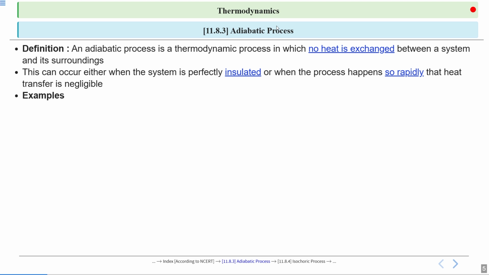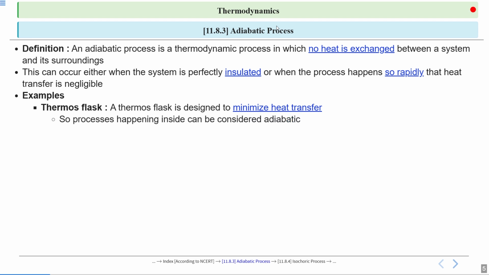Examples: thermos flask. This is the best example in which there is no exchange of heat between a system and its surroundings. A thermos flask is designed to minimize heat transfer, so processes happening inside can be considered adiabatic.